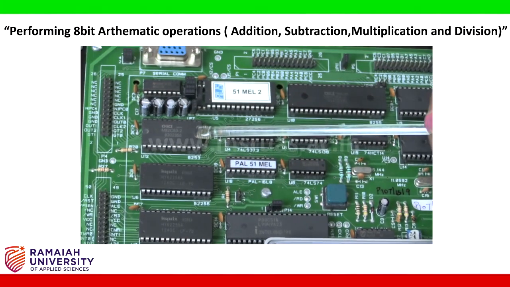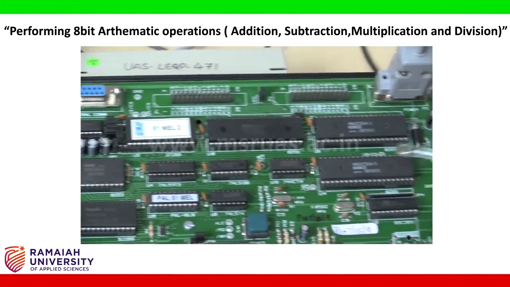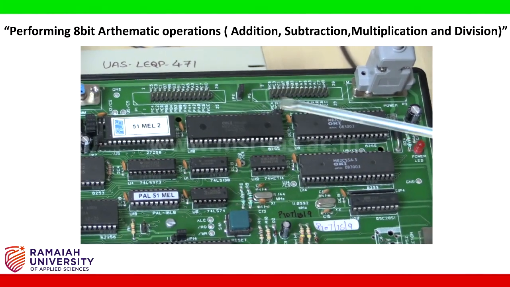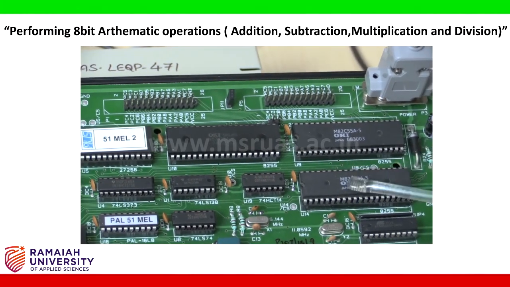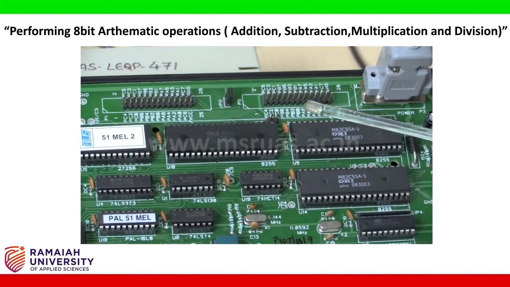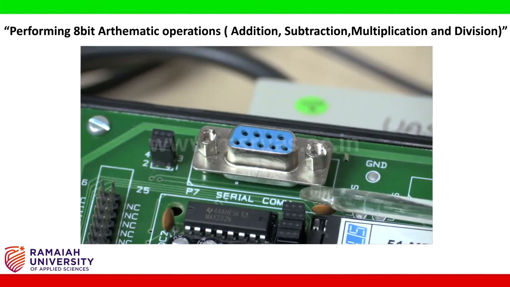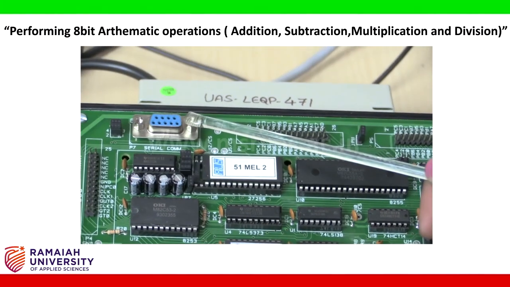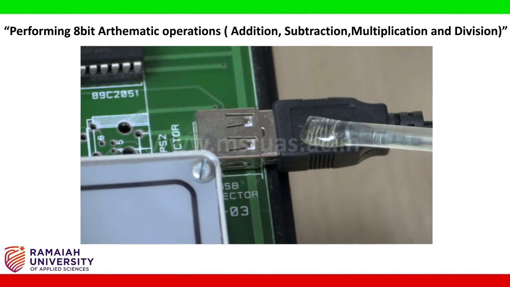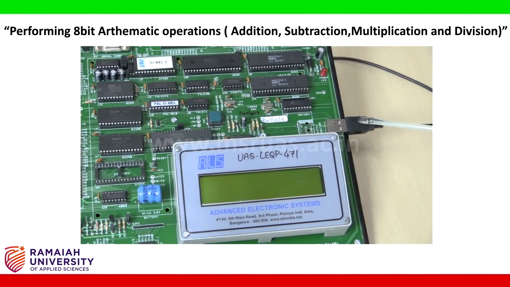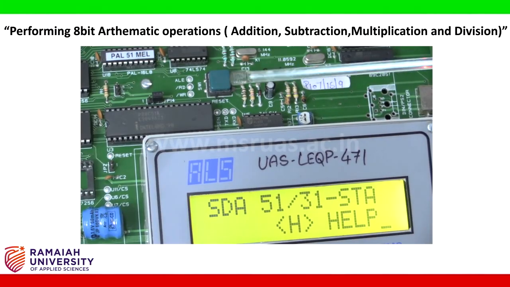And this is the 8253 IC, which is for timer interfacing. These three are 8255 ICs, which are programmable peripheral interfacing ICs. These ICs are internally connected and brought out here for external connection. This is the serial communication port, which is to connect the RS232 cable. This is the power supply. This is the USB connector in order to connect the keyboard, and this is the LCD display. This is the reset button.